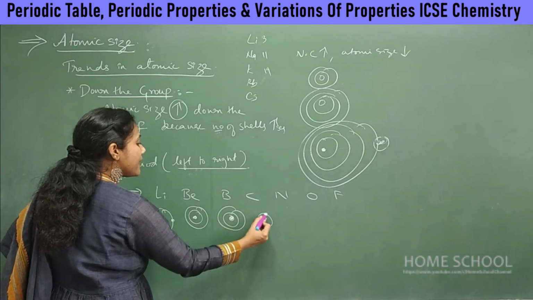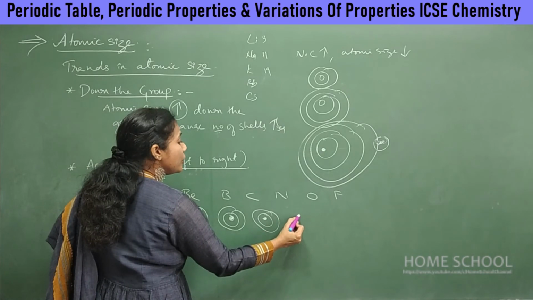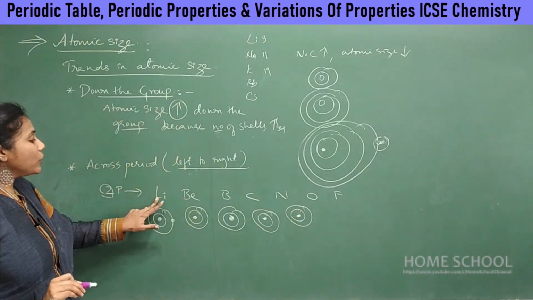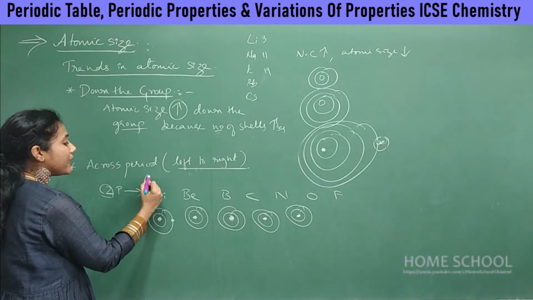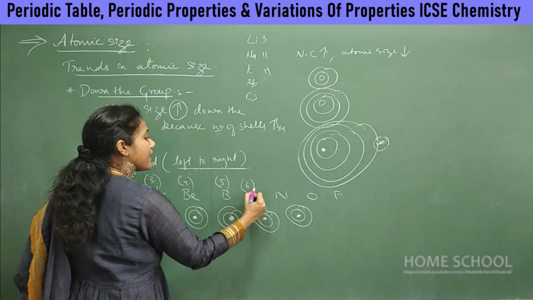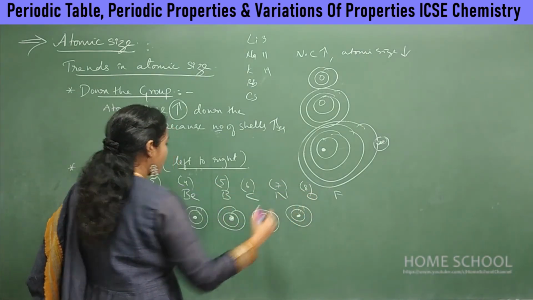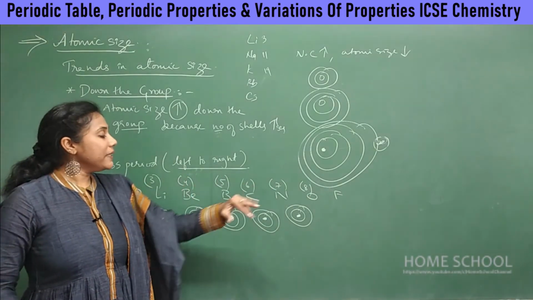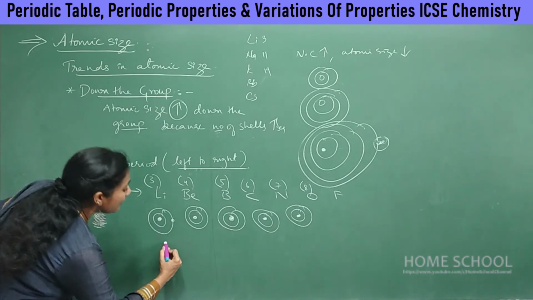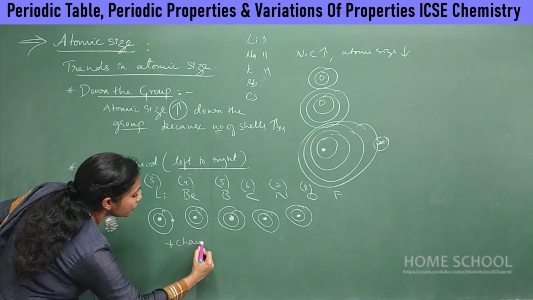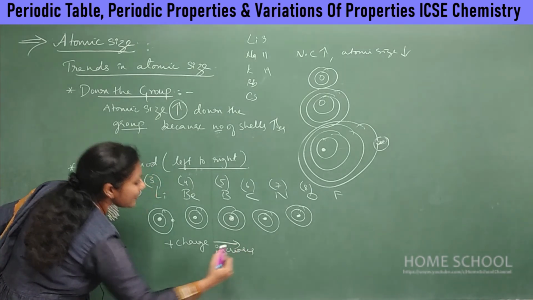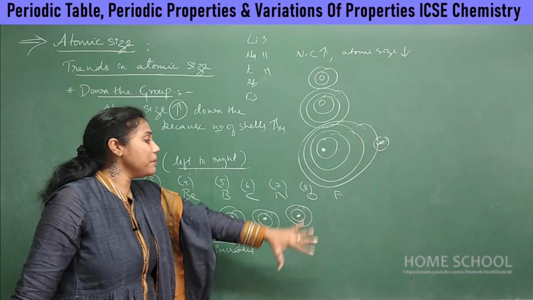So this is the nucleus, and carbon also has two shells. This is the nucleus of nitrogen. Nitrogen also has two shells, right? And what is the atomic number of lithium? Atomic number is 3. Here atomic number is 4. Atomic number 5, 6, 7, 8 and so on. So as the atomic number increases, since atomic number is equal to number of protons, the positive charge increases, right? Positive charge is increasing. Electrons are present in the same shell.